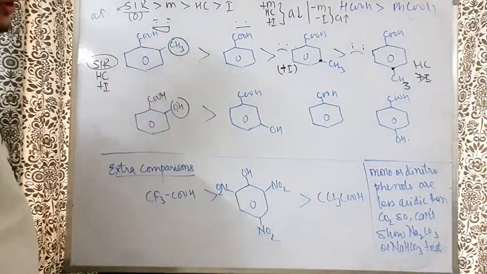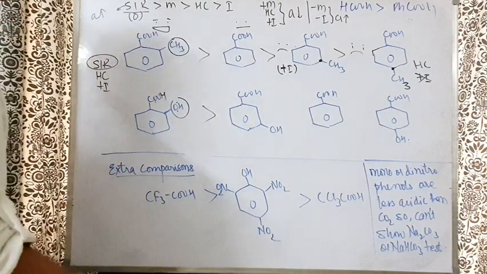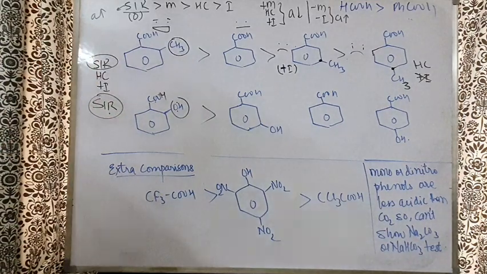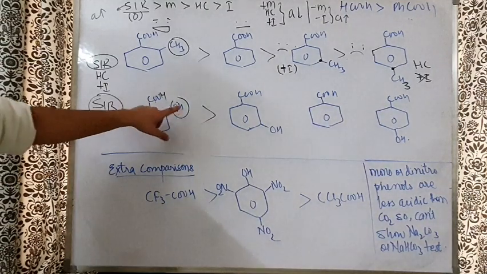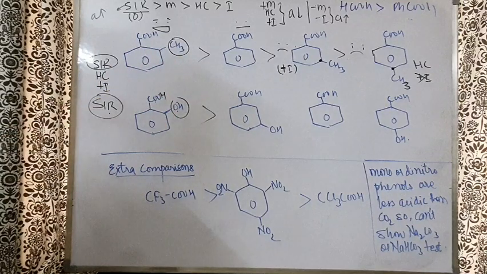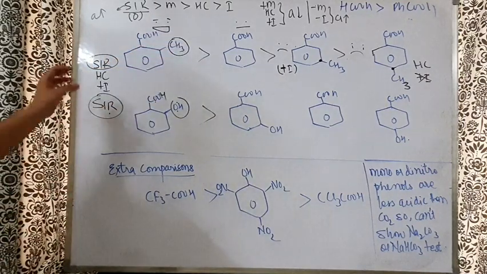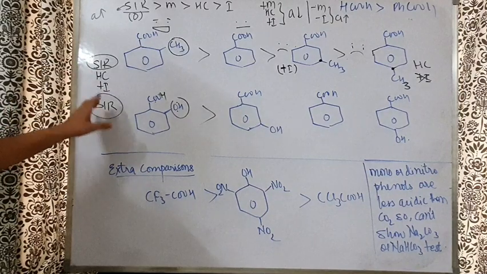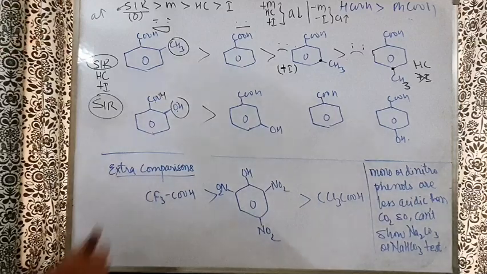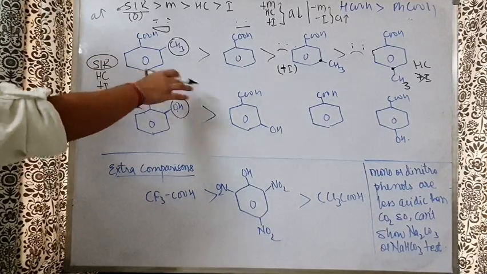But a cheap shortcut will work here. Look, sometimes you will have to check hydrogen bonding, sometimes you have to check SIR. So finish it: write SIR. I know it is wrong, you know it is wrong, but okay, this will give us the correct answer. So if any group comes on the ortho position, any group, because if NH2 comes, then hydrogen bonding is possible in this way. If OH comes, then also hydrogen bonding is possible. If fluorine comes, that goes outside the course, so you don't have to worry about that. So in all the cases, this cheap shortcut is going to work. I told you the real science. Now I'm telling you, apply the cheap shortcut, write SIR, make him win, and he will become the highest acidic nature.